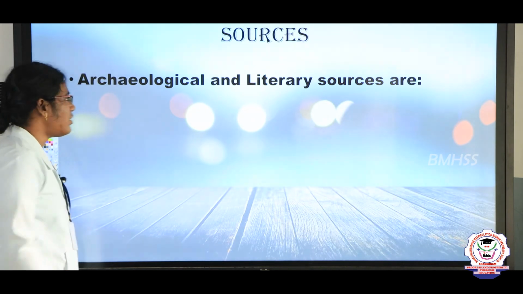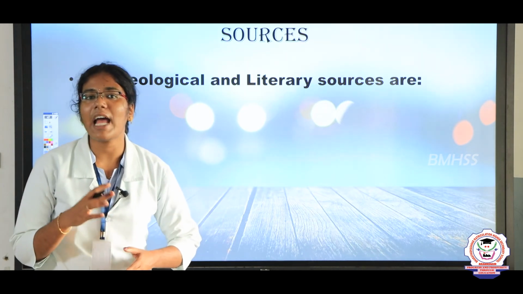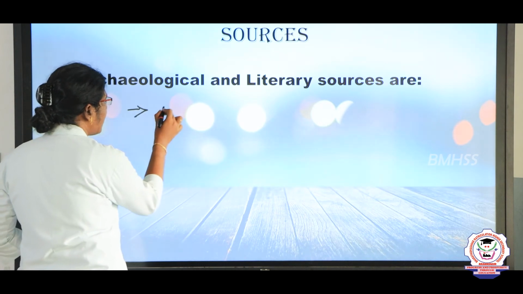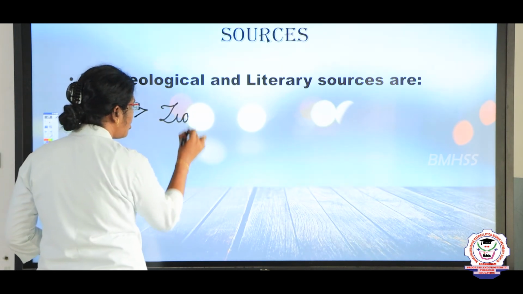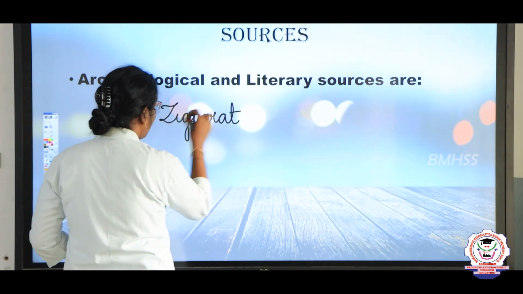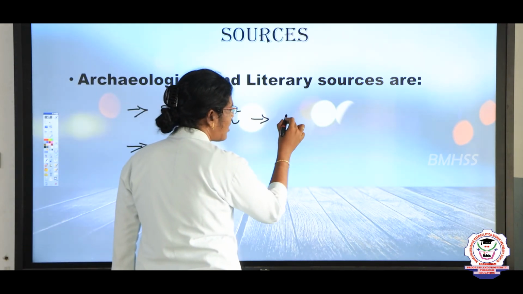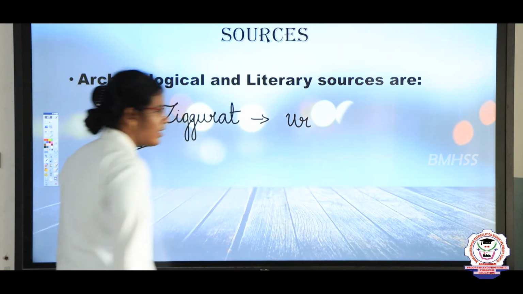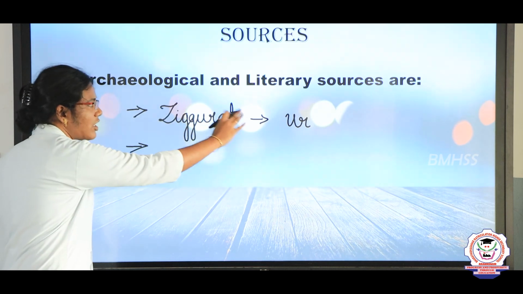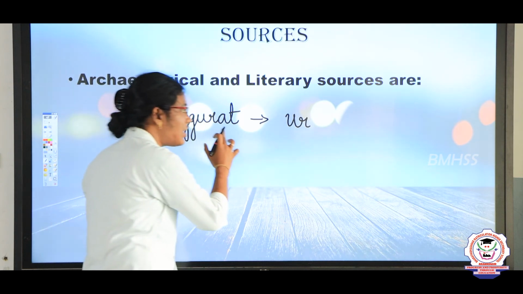Next we are going to see the sources. We will analyze archaeological sources and literary sources. The archaeological source is the Ziggurat, Z-I-G-G-U-R-A-T, Ziggurat, which is a temple. It is present at Ur.